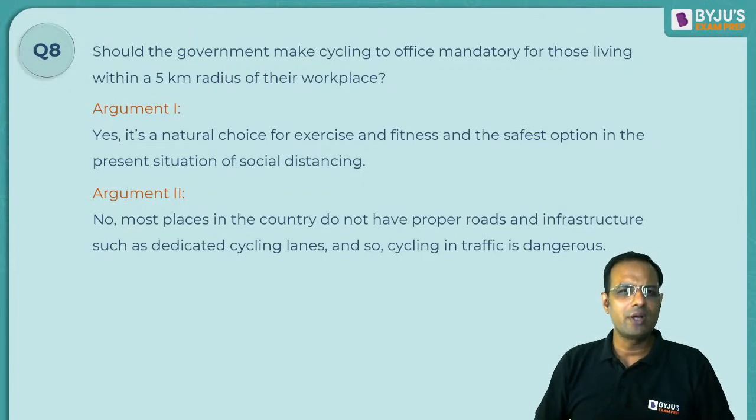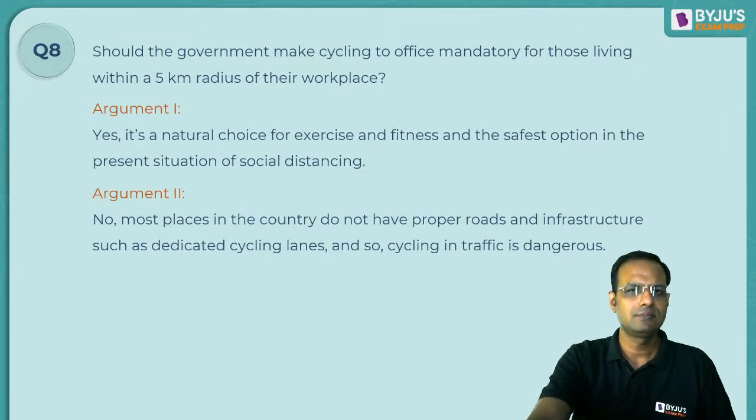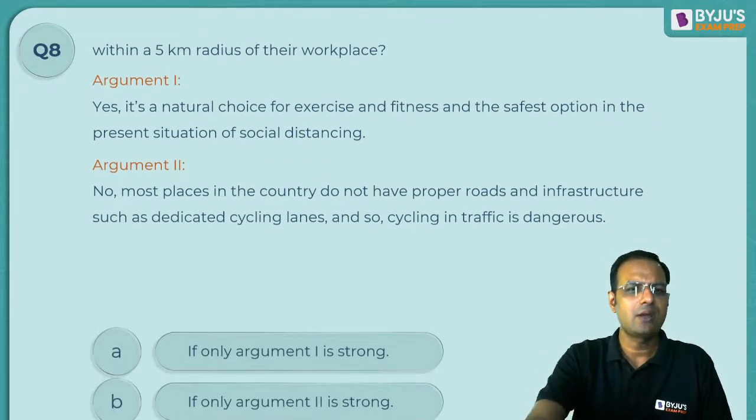I hope you have understood the question. And these are your options.